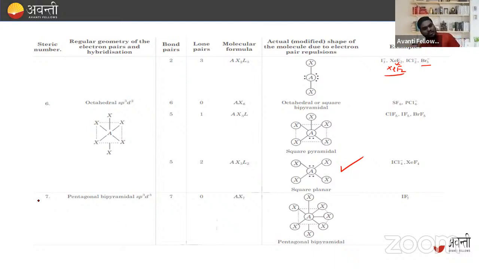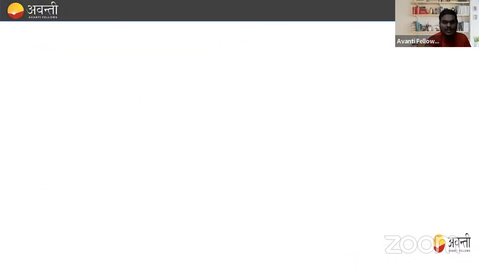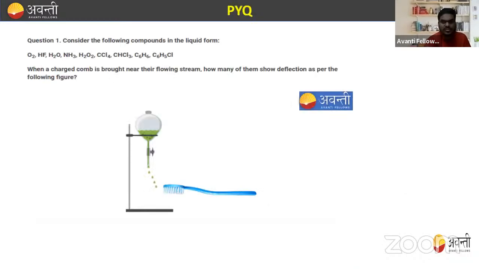Now, the next one is 7, that is called pentagonal bipyramidal, or we say sp3d3, their hybridization. So if there is no lone pair, they are known as pentagonal bipyramidal, right? So this is how we can draw the structure of this, right? So I hope this is clear to you. Good.